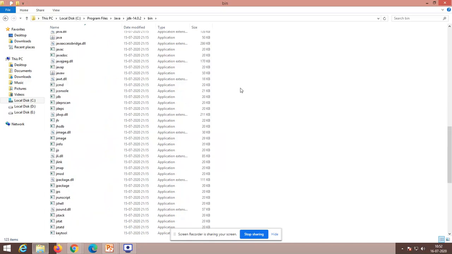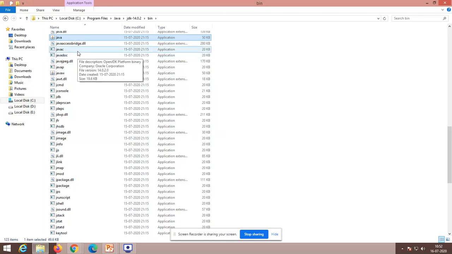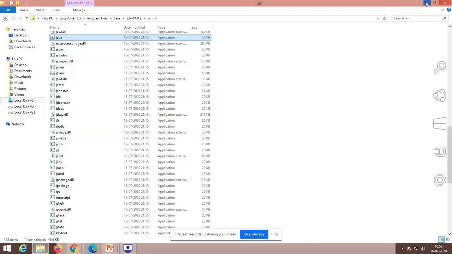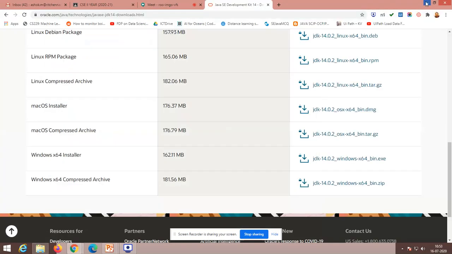For compiling a Java program, you can use javac. For making the program execute, you need an interpreter, java. These two tools are available here. So how to run the program? First, how to execute the program? We will see.